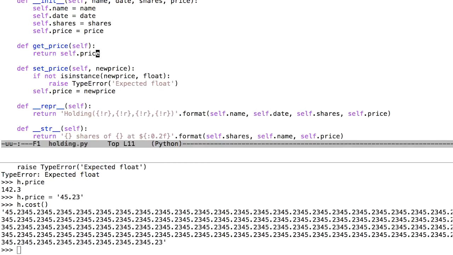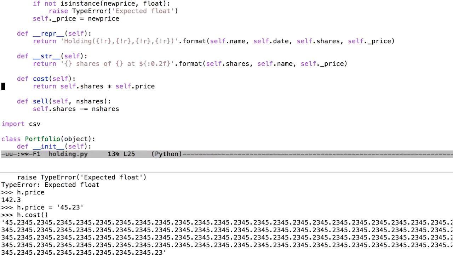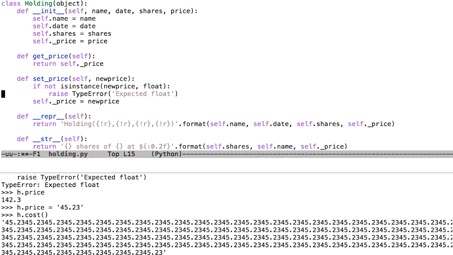One of the ways that you might do that is hide the price in a private attribute. Maybe underscore price is what holds the price. And then what I'm going to do is remove that from consideration here. Like maybe in the init, I would use underscore price to hide that. The problem with doing that is that it's actually going to break almost all of my existing code. If I change the name of an attribute, I'm going to have to go through this class and change a lot of stuff. Everywhere that I used price, I would now have to do underscore price in the different output methods, cost method. A lot of stuff is going to break using price. I would have to go through here and fix a lot of things.